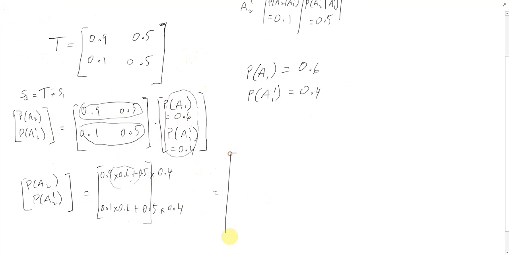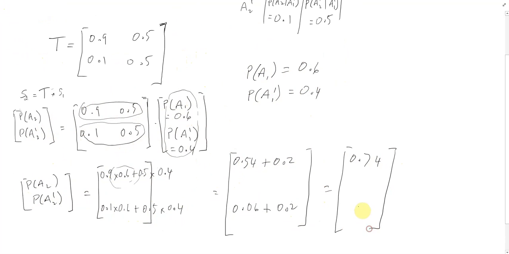So now we just need to plug all this into a calculator or possibly even our brain. So 0.9 times 0.6, that's going to be 0.54, plus half of 0.4 is 0.2. 0.1 times 0.6 is 0.06 plus 0.2. So that is then 0.74 and 0.26. So there you go.